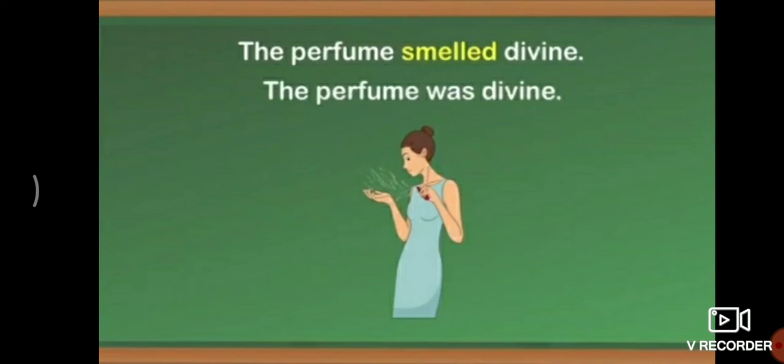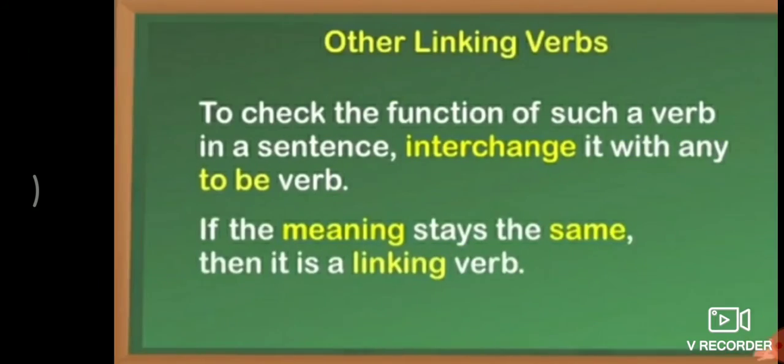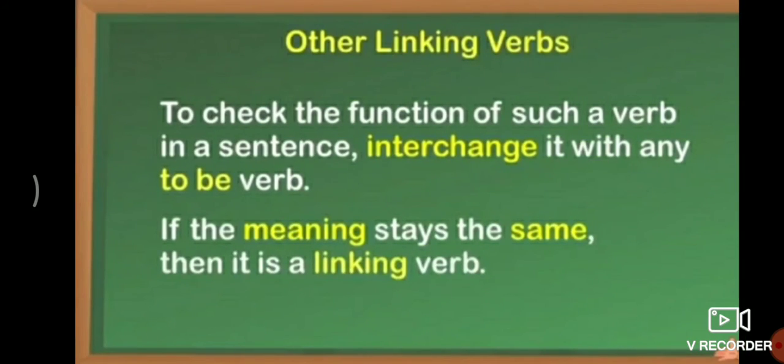Here one example is given. The perfume smelled divine. The perfume was divine. So in the highlighted word you can see it has used a linking verb, and one which has no linking verb. If the meaning stays the same, then it is a linking verb.